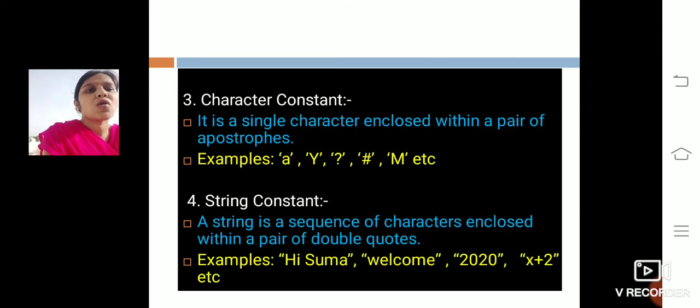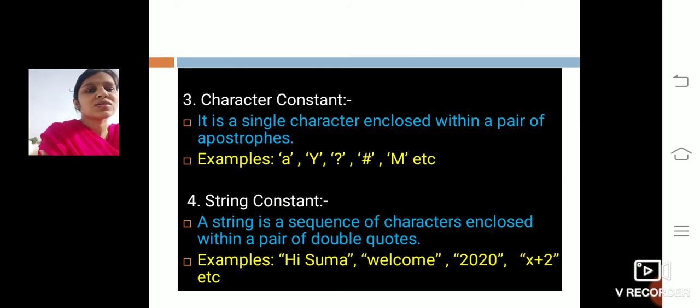Next is the character constant. A character constant is a single character enclosed within a pair of apostrophes. We have to always remember that a character means a single character, like A, B, C, or it could be any special symbol. Those can also be written in single quotes. Character constants must always be written in single quotes.